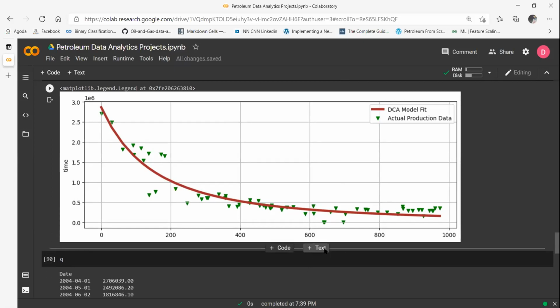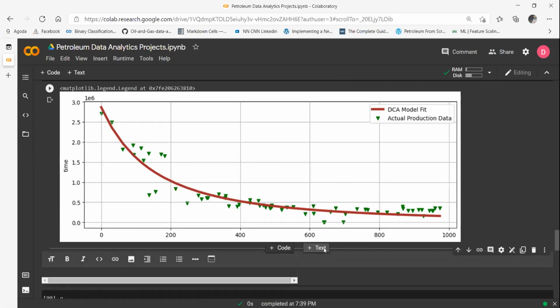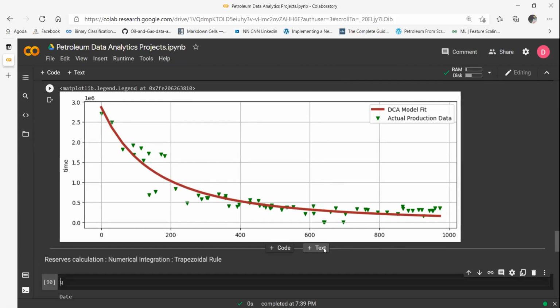You can do trapezoidal rule. I'll write it there for you. Reserves calculation. You can use numerical integration, and the easiest technique in numerical integration is trapezoidal rule. Okay, so you can try doing that.